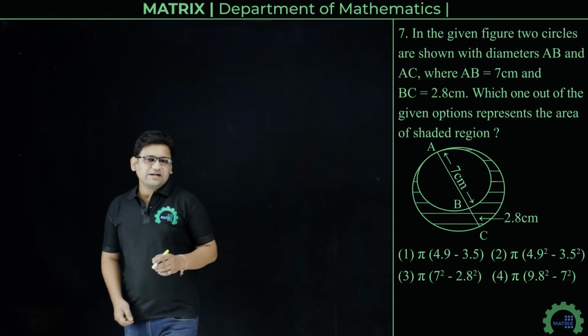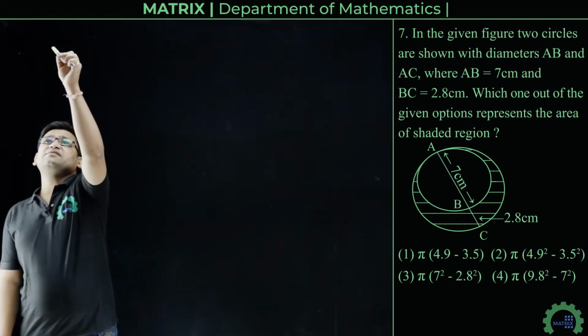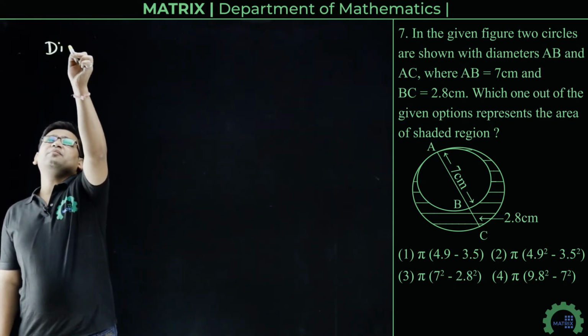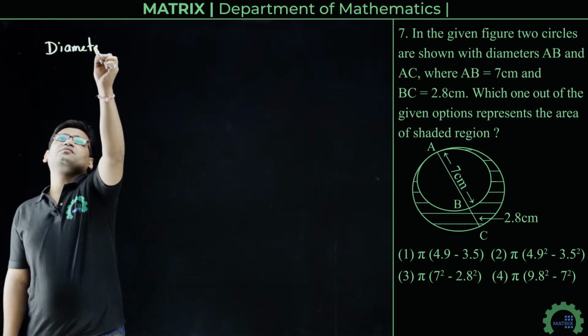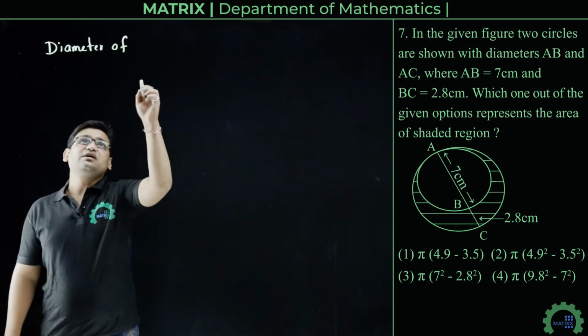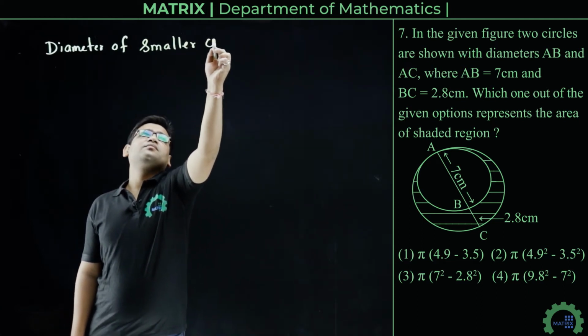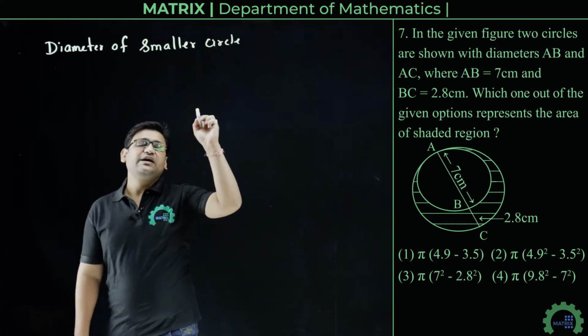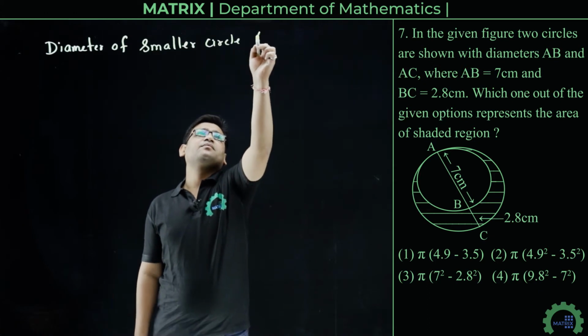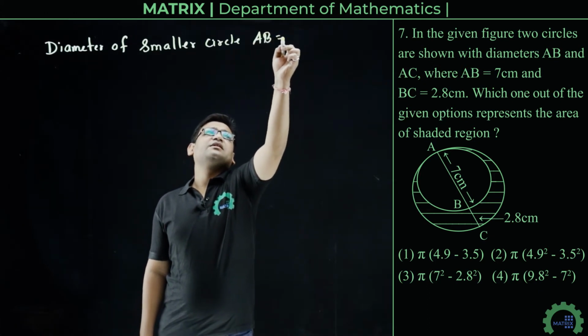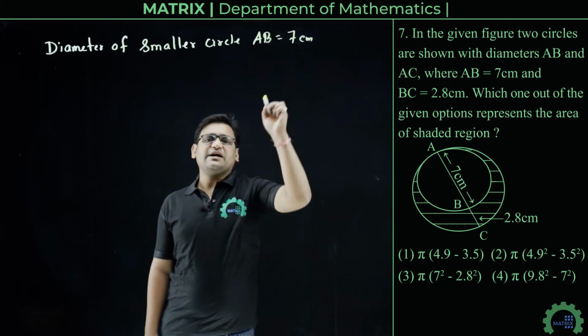Now given is the diameter of the smaller circle, which is AB, that is 7 cm.